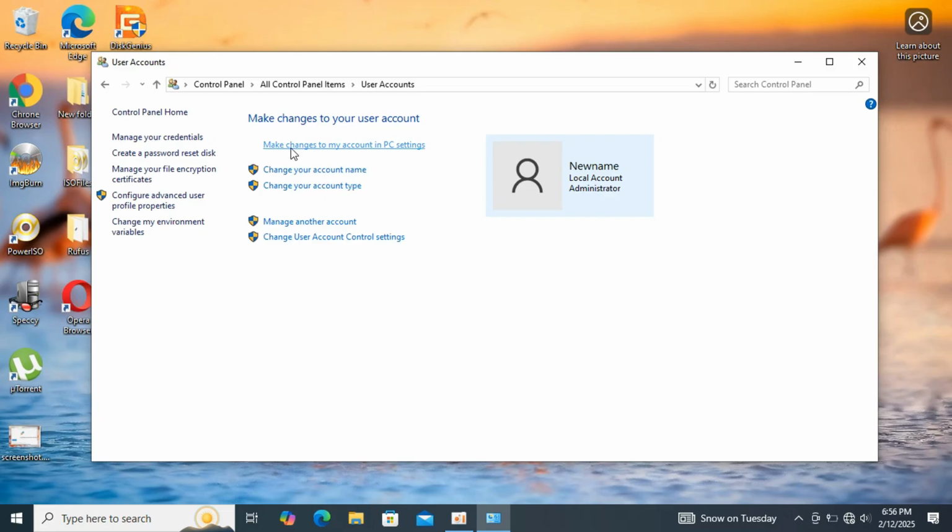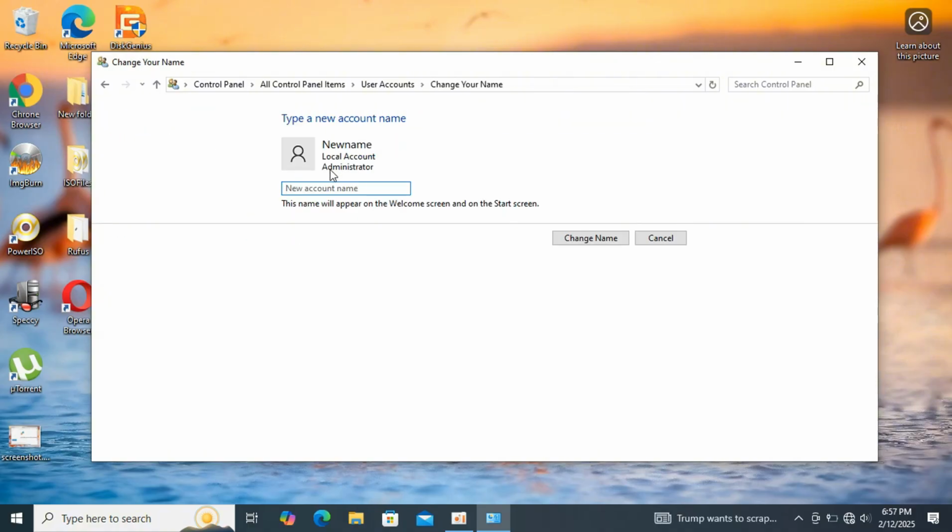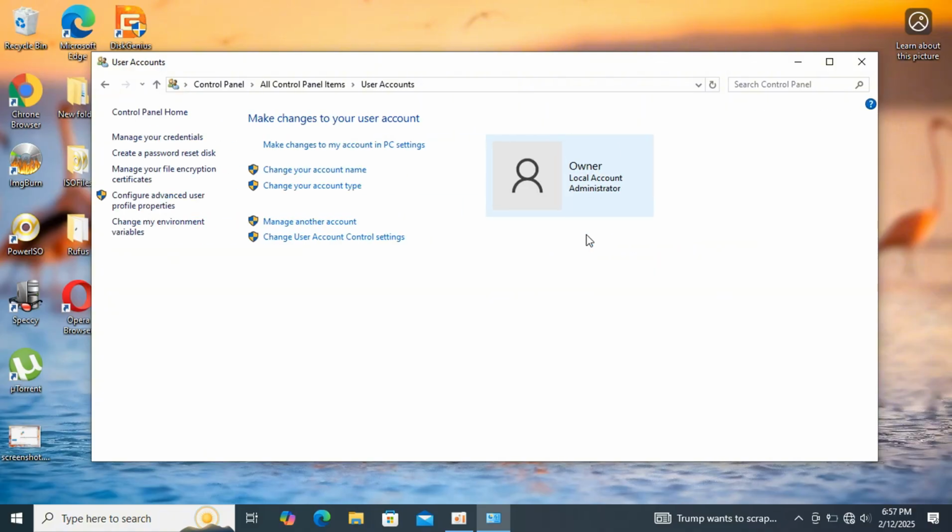To change your account name, click on Change Your Account Name. Enter your new desired username in the provided field. Once you've entered the new username, you can click Change Name. The username will change when you restart your system.